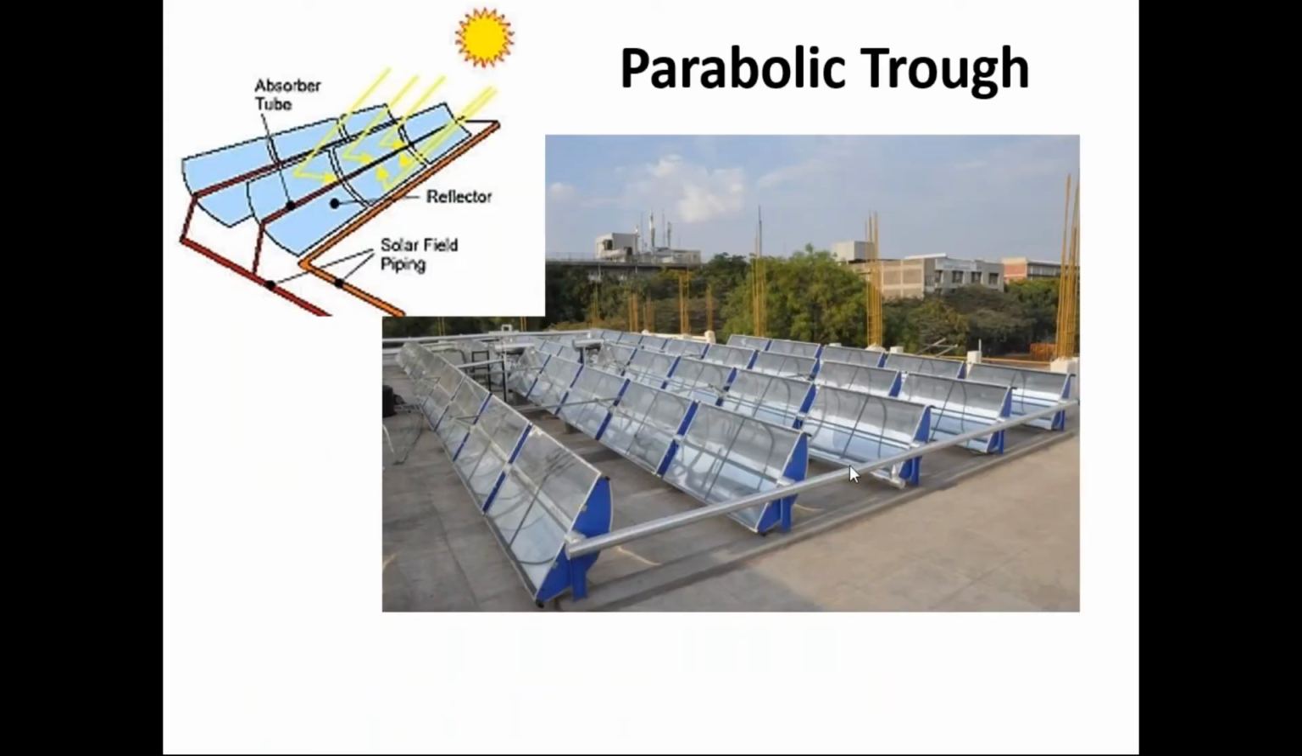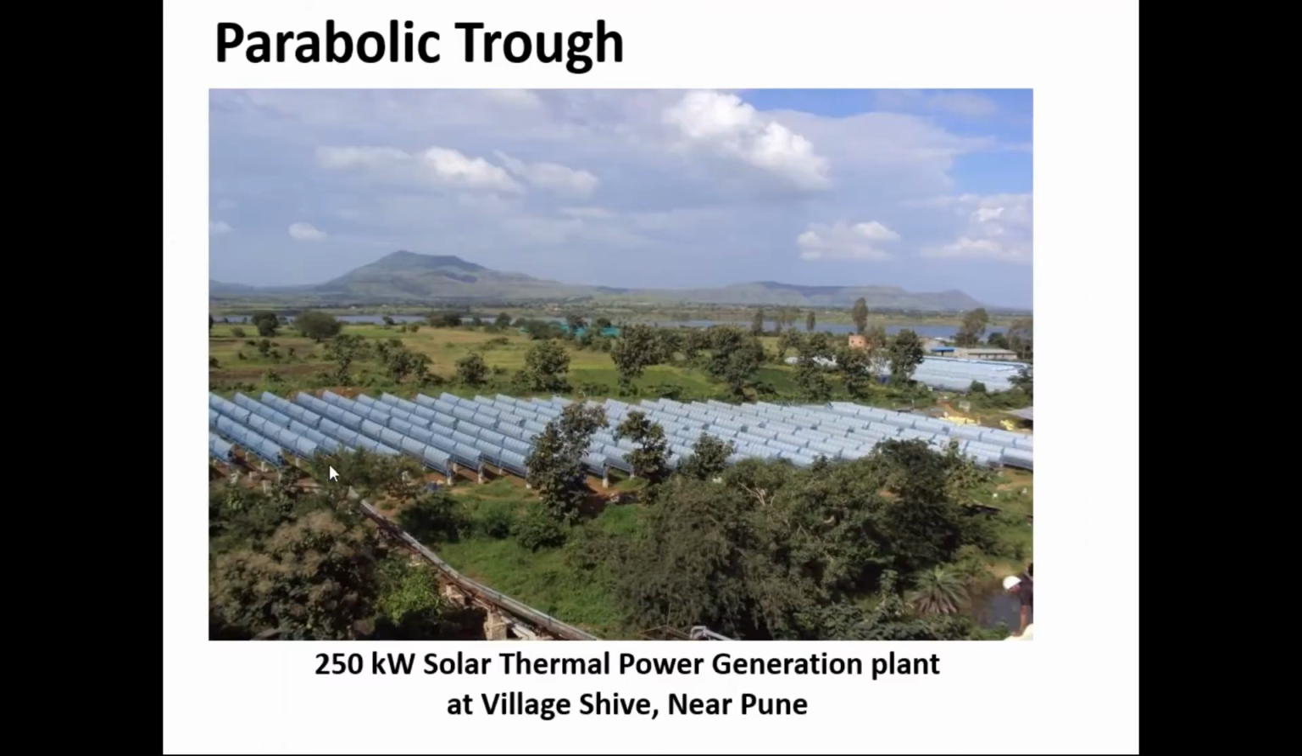In this installation, parabolic troughs are used. Parabolic troughs are tracked only in the east to west direction, so this is single axis tracking. Such types of parabolic collectors are used for a 250 kilowatt solar thermal power generation plant which is installed near